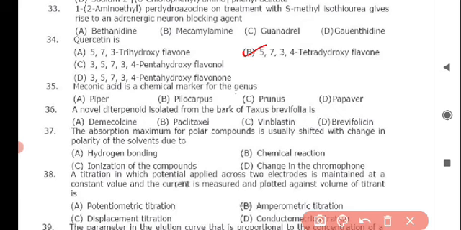Next question: meconic acid is a chemical marker for the genus, and the correct answer is option A, Piper. Next question: a novel diterpenoid isolated from the bark of Taxus brevifolia is, and the correct answer is option B, paclitaxel. Next question: the absorption maximum for polar compounds is usually shifted with the change in polarity of the solvents due to, and the correct answer is option C, ionization of the compounds.